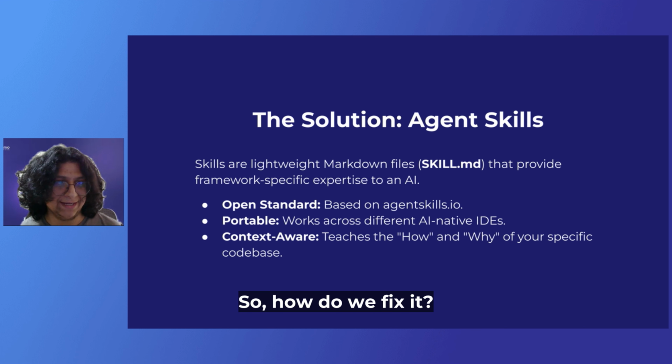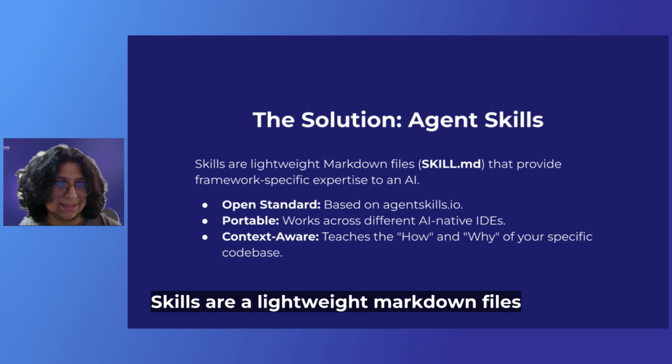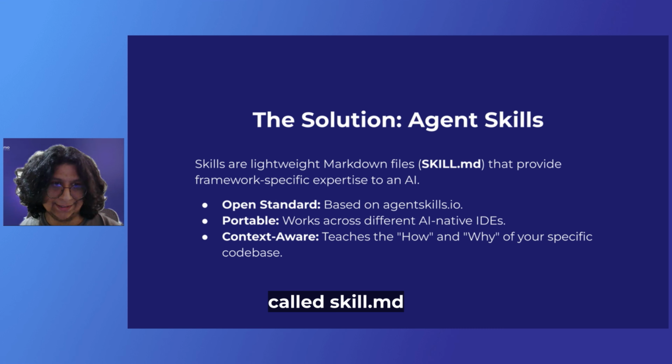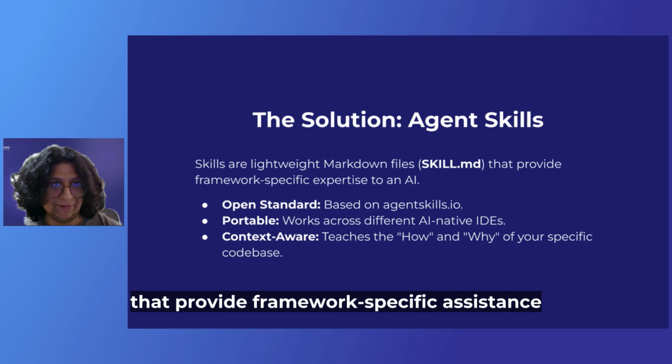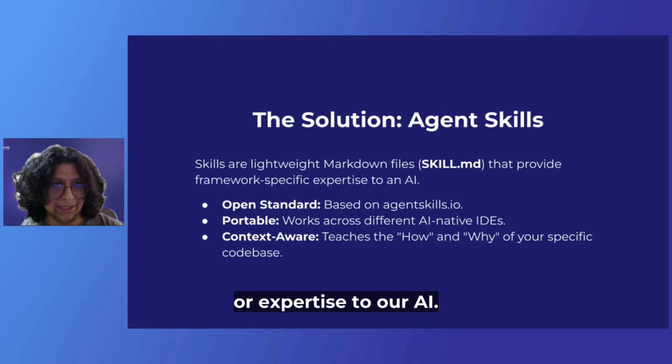So how do we fix it? The solution is agent skills. Skills are lightweight markdown files called skill.md that provide framework-specific assistance or expertise to our AI.